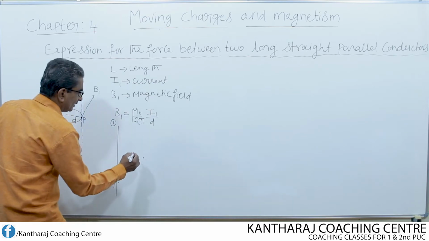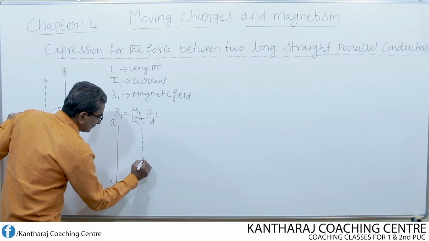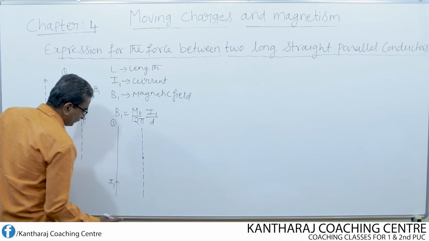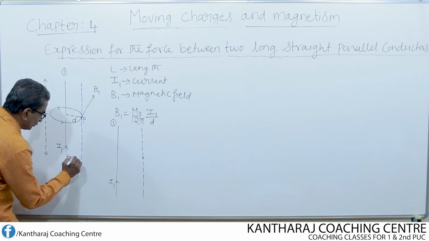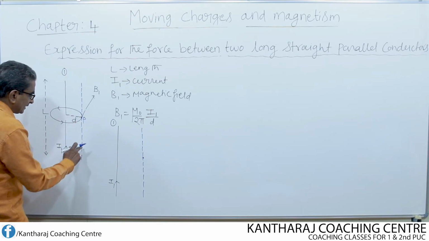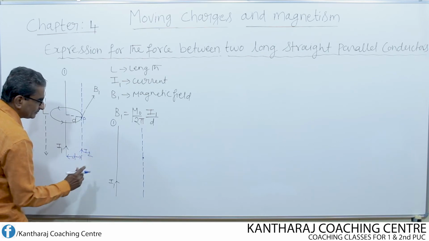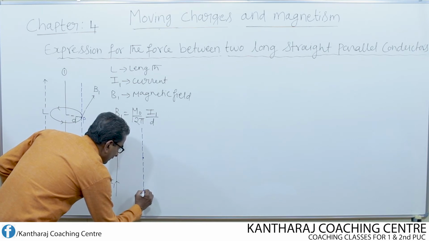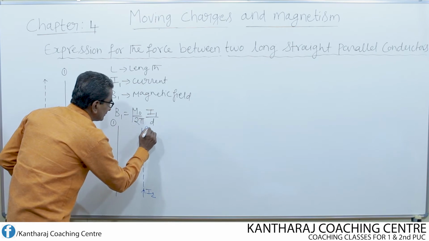Okay, so I write the same thing here. Now what is the distance between these two conductors now? The distance between the two conductors is nothing but D. Let us pass the current through the second conductor. What is that current? Let I2 be the current. I write the same thing here. So let I2 be the current through the second conductor.